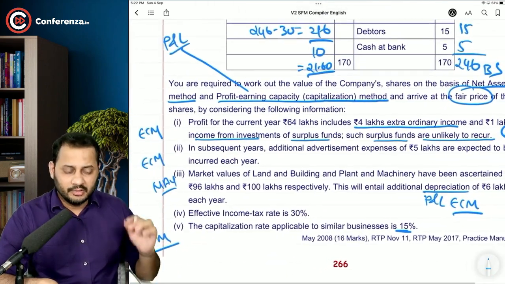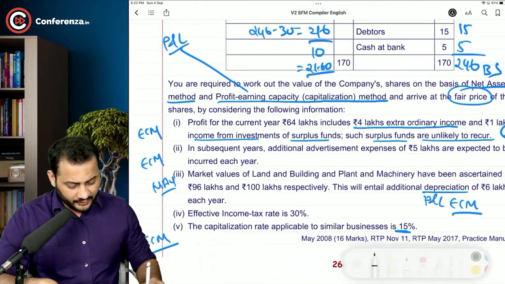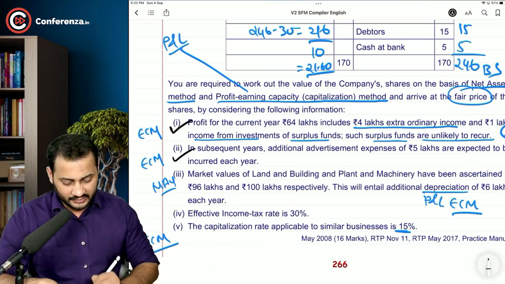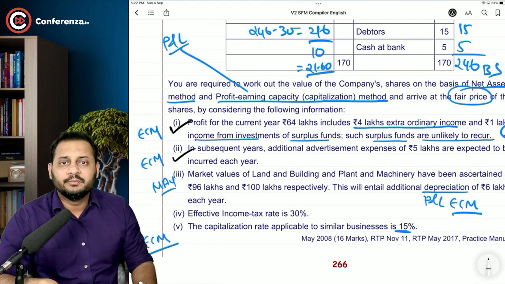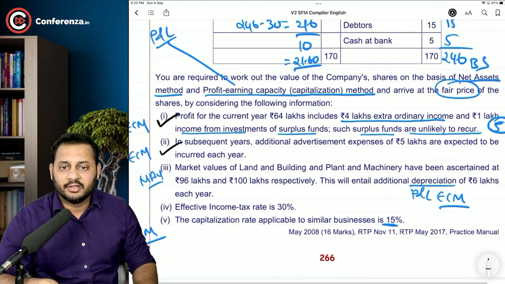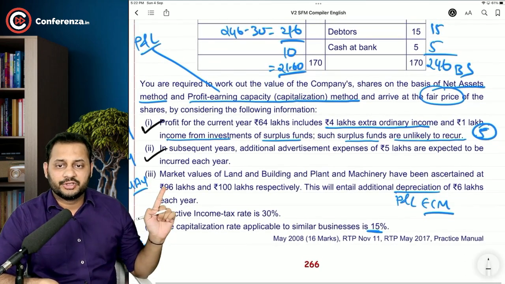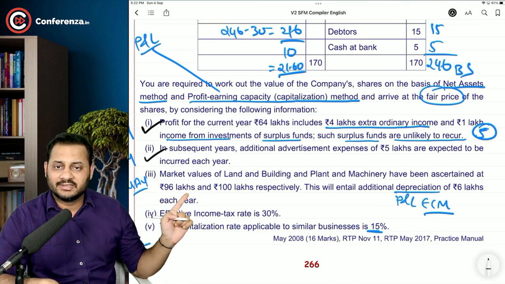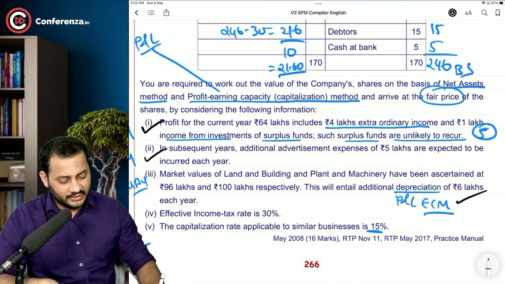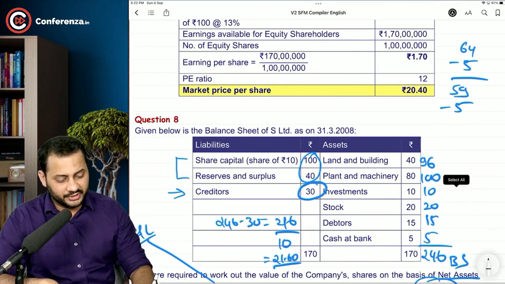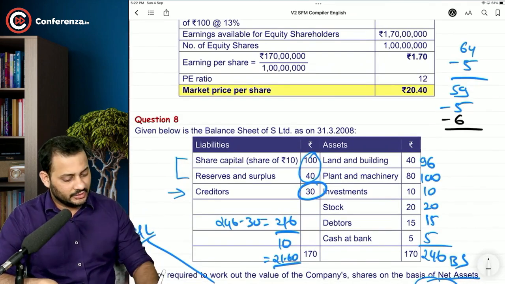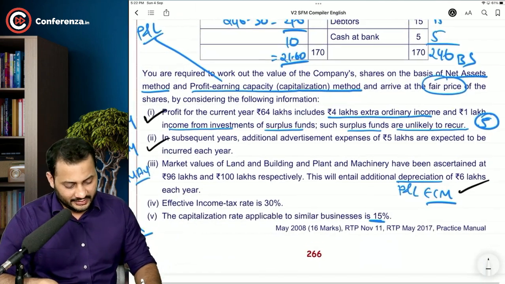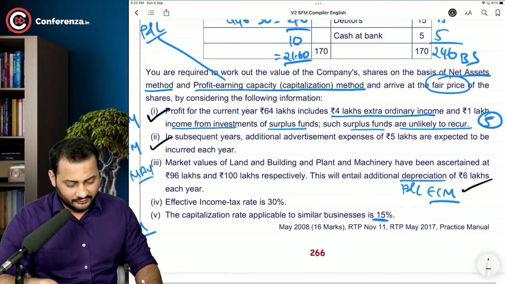See, and the moment you complete a particular treatment, now put a habit of marking it like this. That means nothing from this particular part should be treated again or considered again. And in this question, we have covered this 96 and 100 lakhs in the net asset value. Let's cover the depreciation. Additional depreciation will be 6 lakhs. So 59 minus 5 minus 6, that now profit is 48 lakhs. What else is left? Nothing.